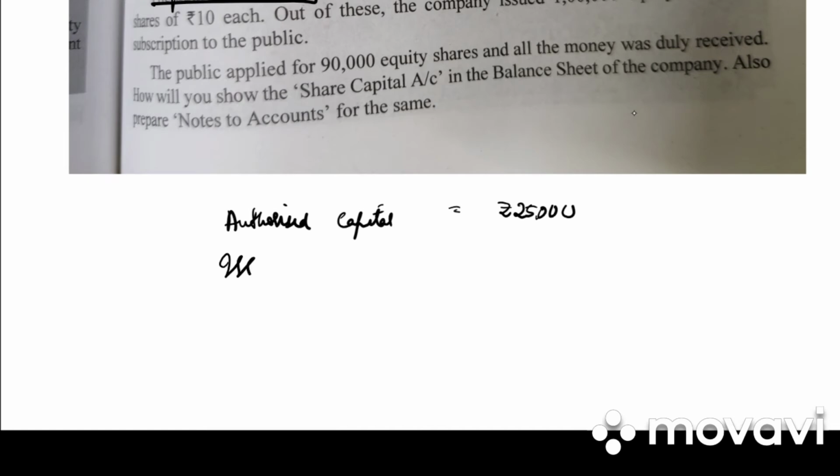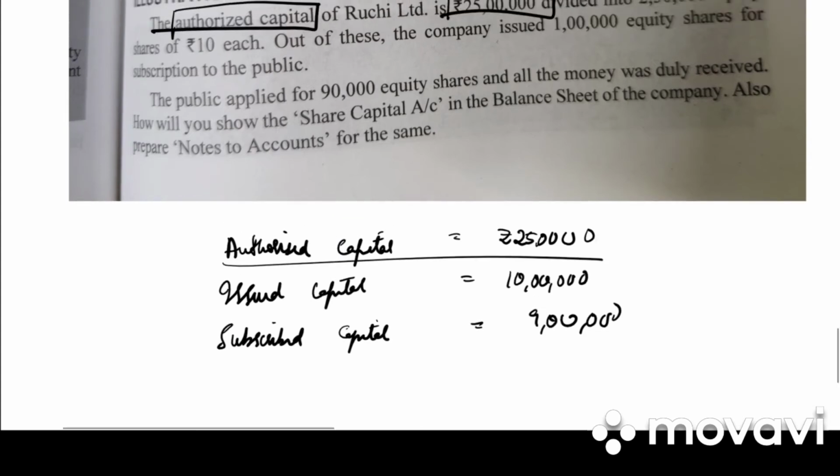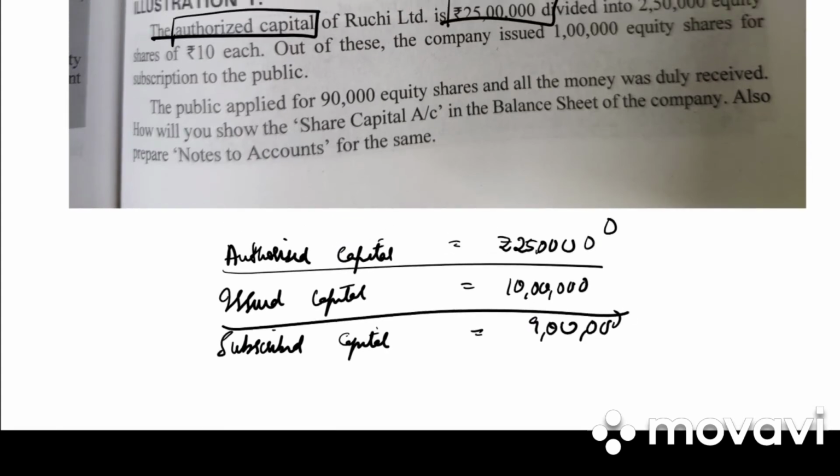So it is issued capital, 1 lakh into 10. How much is it? 10 lakh. And then we have subscribed capital. What the public subscribed? Public has subscribed only 90,000 shares of 10 each. That is 9 lakh. So authorized capital is 25 lakh, our issued capital is 10 lakh and our subscribed capital is 9 lakh.